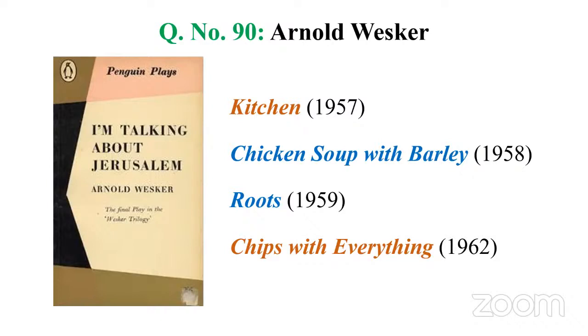So next time that could be a question, right? You can get 4 options, and that should definitely have Chicken Soup with Barley, Roots, and I'm Talking About Jerusalem. And when we think of Arnold Wesker, we think of kitchen sink drama, S-I-N-K, kitchen sink drama.